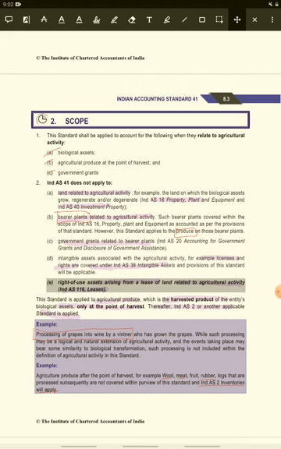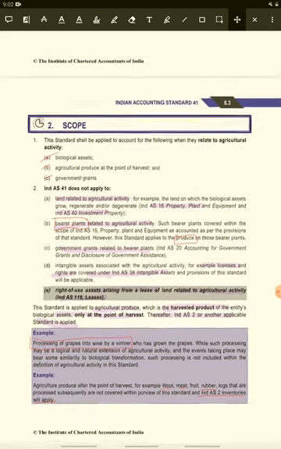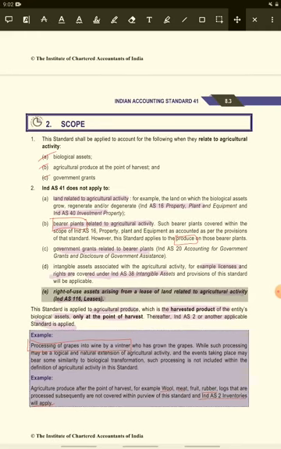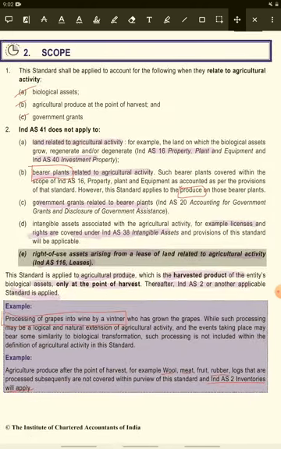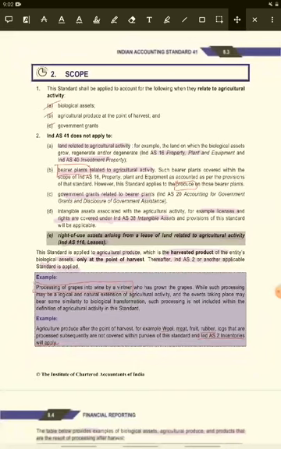This Ind AS is applicable on three things: one is a biological asset, another is an agricultural product, and another is government grants. There is a difference between a biological asset and a bearer plant. A biological asset means a living plant or animal, but a bearer plant means a plant that gives a product or benefit for more than 1 year. For example, the mango is a biological asset, but the mango tree is a bearer plant. So a bearer plant is dealt with by Ind AS 16.